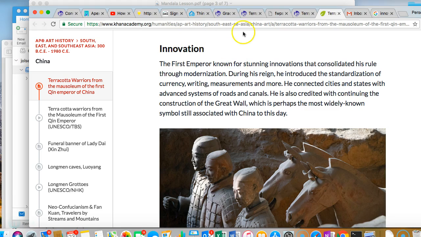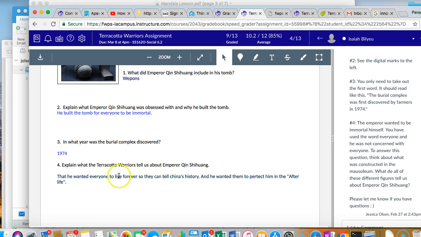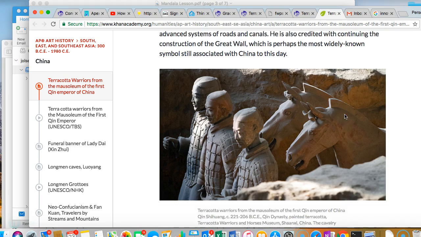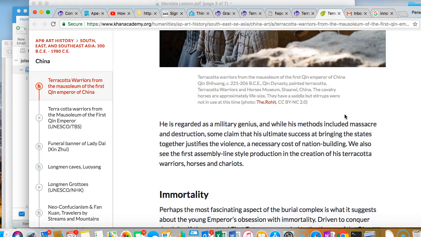So when we talk about explain what the terracotta warriors tell us about the emperor, you can explain that they tell us that he is an emperor that is known for innovation. And then you can use some of these descriptions that they have written about here. Now, if you keep reading, it actually goes into more information about what he's known for. He's known for being a military genius. That's where we get the terracotta warriors, the horses and chariots that he had created.